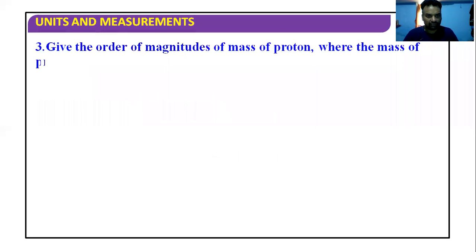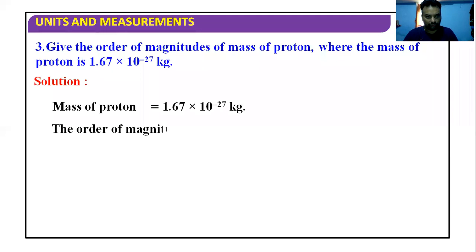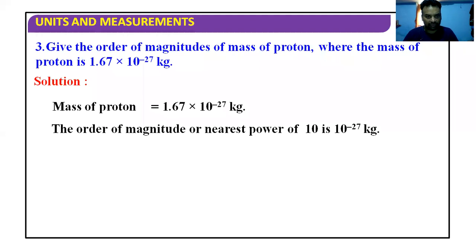Another question, give the order of magnitude of mass of the proton. The actual mass of the proton is 1.67 multiplied by 10 raised to the power minus 27 kilogram. And we are asked to find out order of magnitude. So how we can do that? Look at the digit before the decimal, it is less than 5. So eliminate this whole and this will remain unchanged. So the order of magnitude is 10 raised to the power minus 27 kilogram.